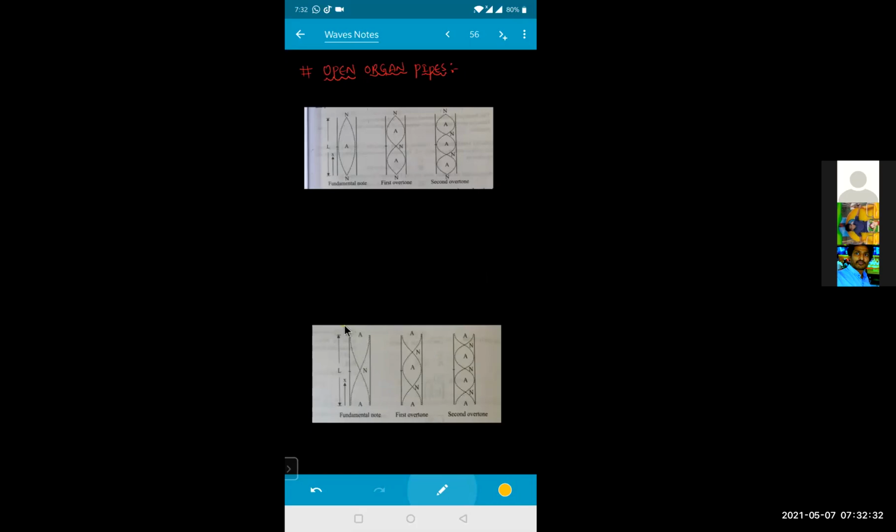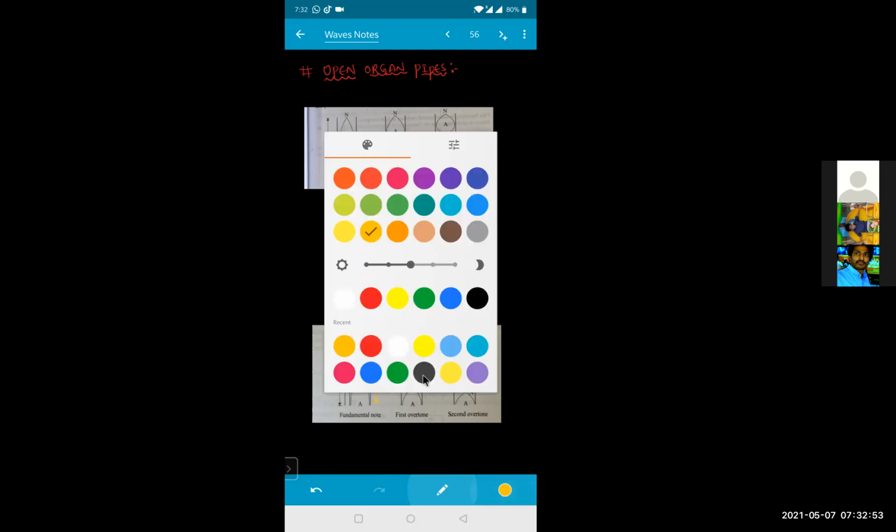So when a tuning fork is present here and vibrations have been created, every time at the open end it should form an antinode. That means somewhere in between them there will be a node. So the distance between the antinode and node will be equal to how much, beta? Lambda by 4, and this one is also lambda by 4, isn't it? Now this will be what, beta? Displacement antinode.